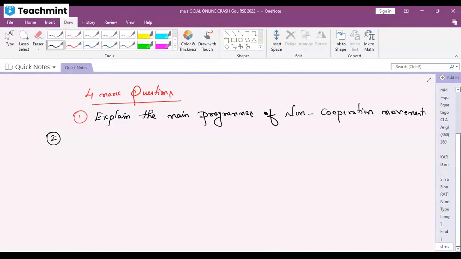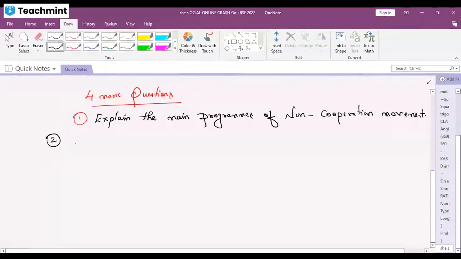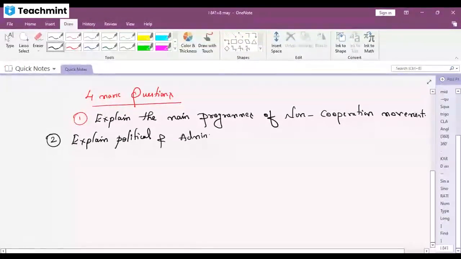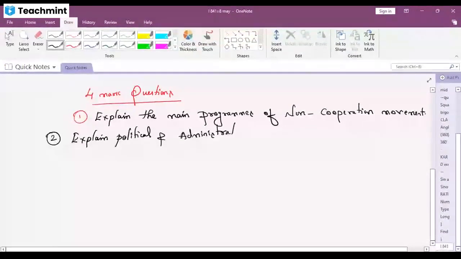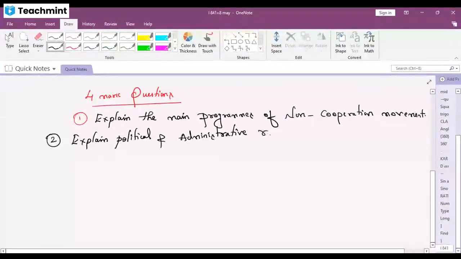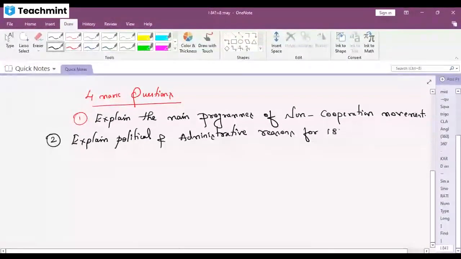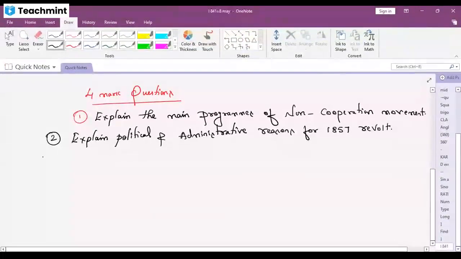Now, the second question: explain the political and administrative reasons for the 1857 revolt. Explain political and administrative reasons for the 1857 revolt.